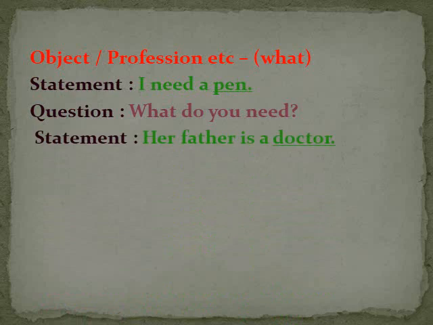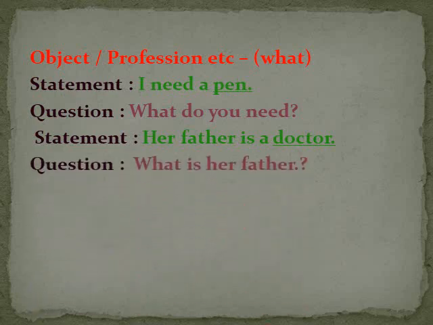Next, if the underlined word is a profession, her father is a doctor. Her father is a doctor. So question, what is her father? So if the underlined word is an object, that means কোনো বস্তু, অথবা যদি profession হয়, পেশা হয়, তখন we have to use what to make the question.